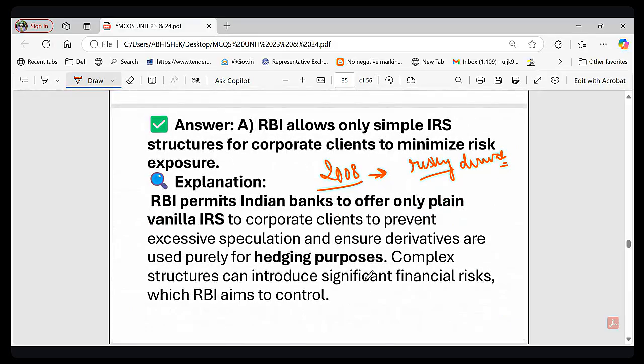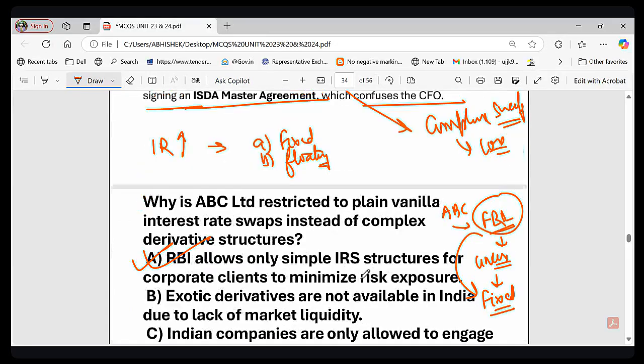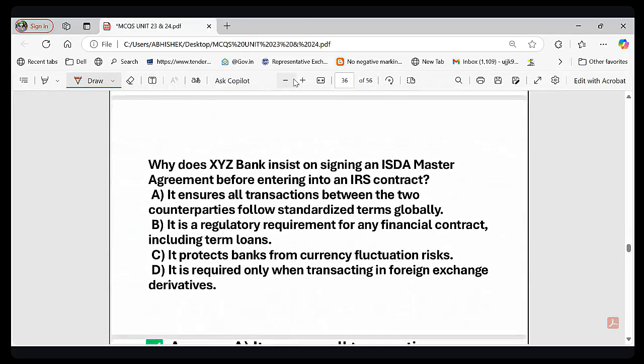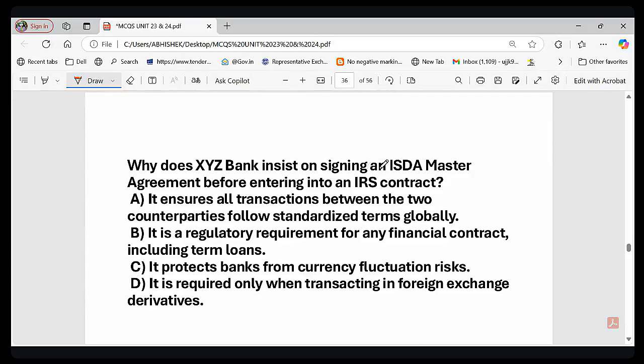So that is the point. And there is another point. What is ISDA master agreement? इसके बारे में हम आगे बात करेंगे, right? Now let's talk about this ISDA master agreement. Why does XYZ bank insist on signing an ISDA master agreement before entering into an IRS contract, right? So that is the question. Why is ISDA master agreement necessary?